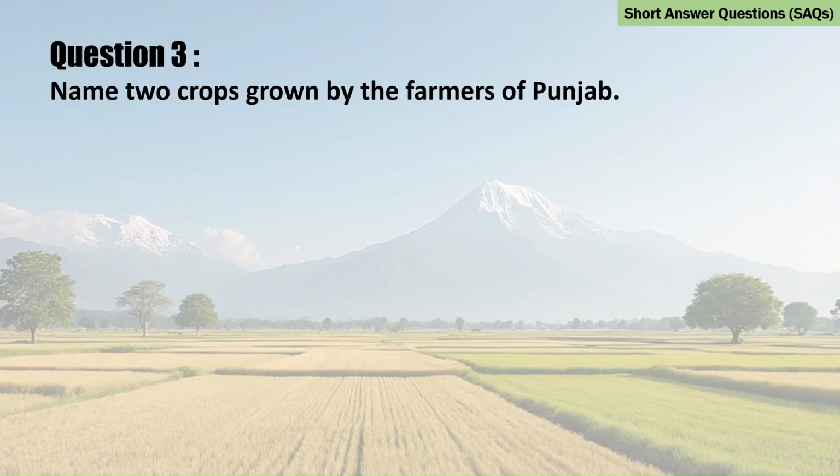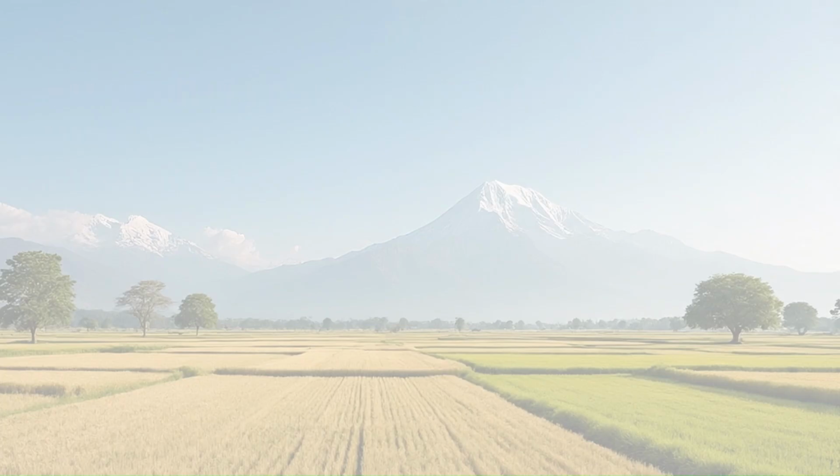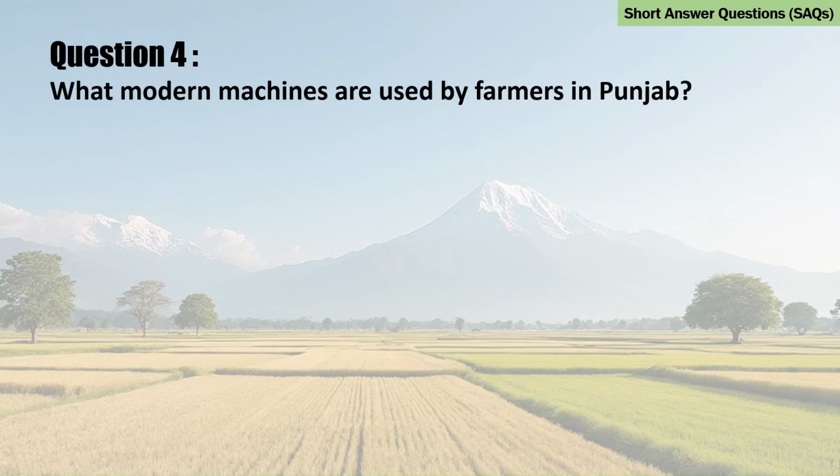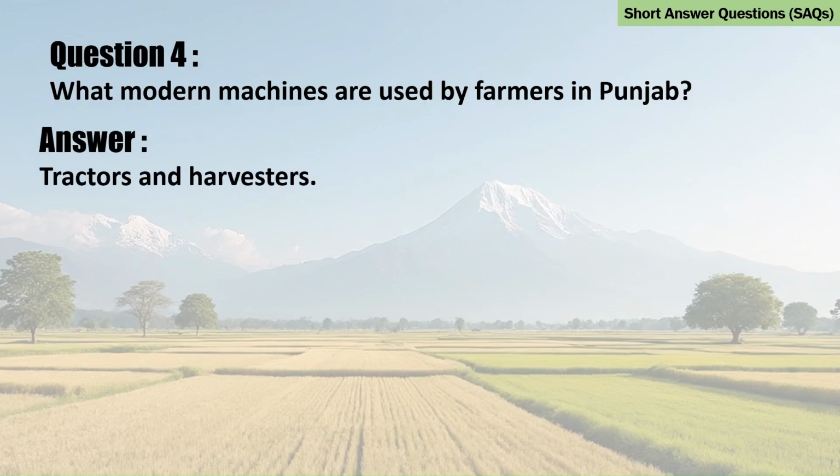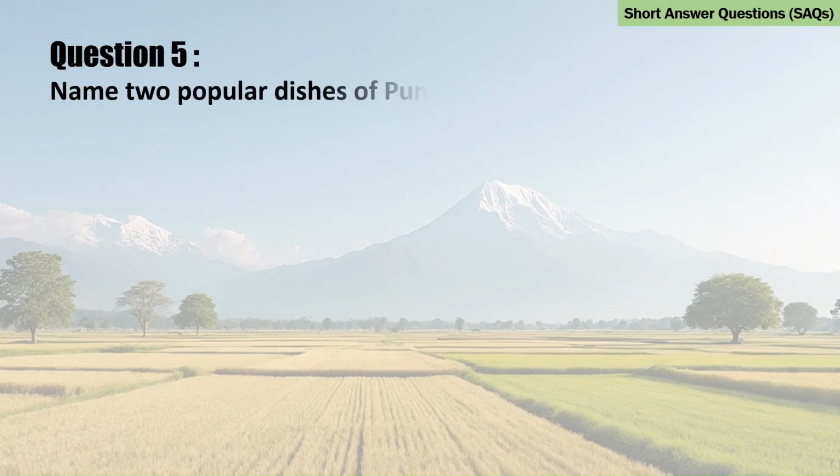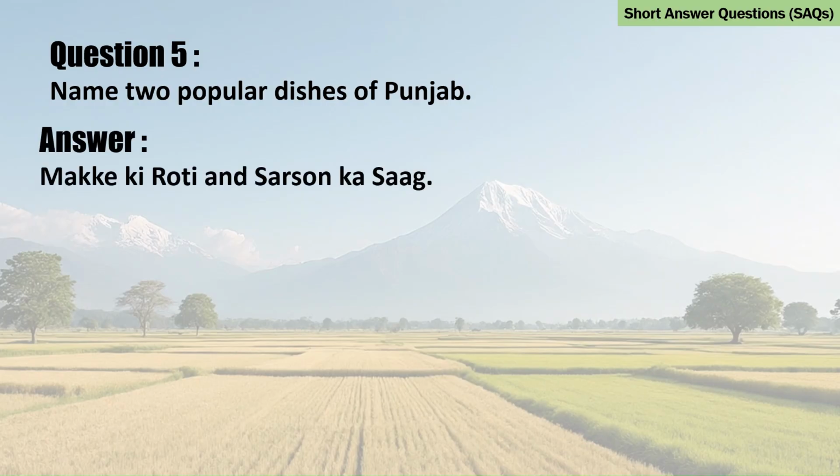Question 3. Name two crops grown by the farmers of Punjab. Answer. Rice and wheat. Question 4. What modern machines are used by farmers in Punjab? Answer. Tractors and harvesters. Question 5. Name two popular dishes of Punjab. Answer. Makke ki roti and sarson ka saag.